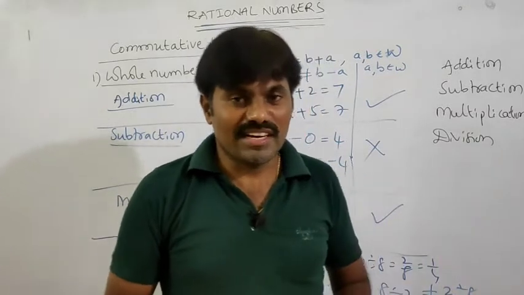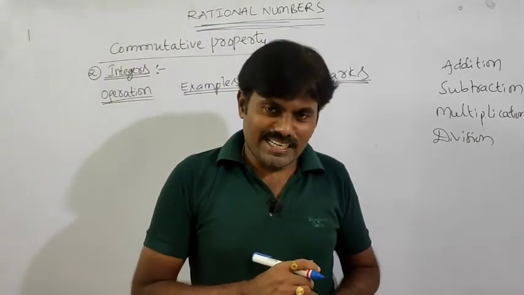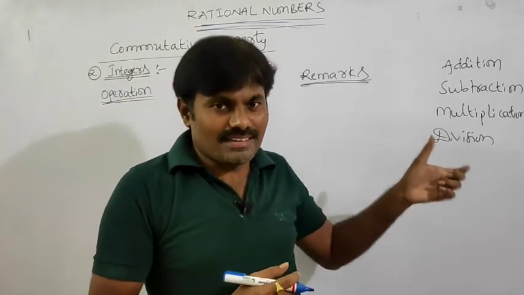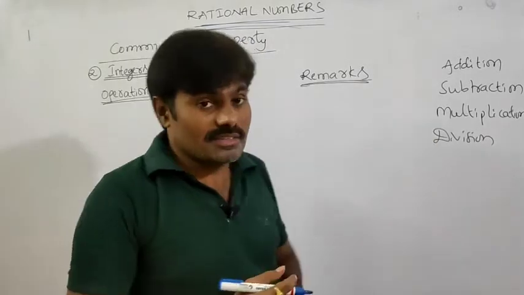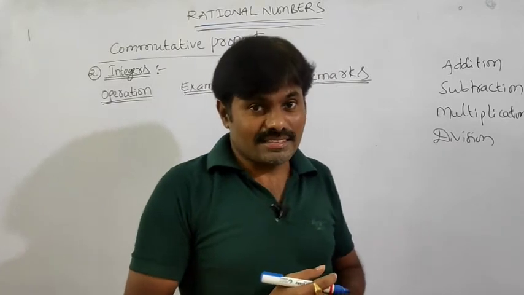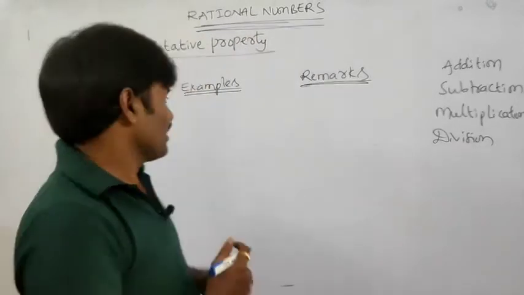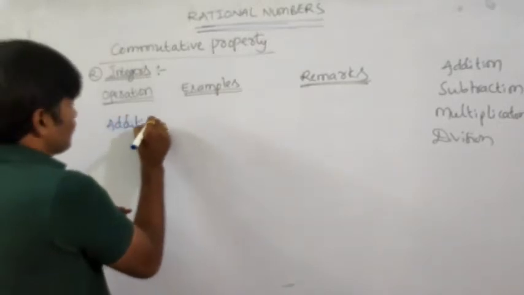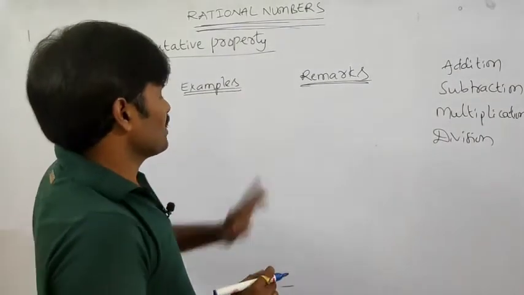Now shall we check for integers? Okay dear children, now we discuss whether the commutative property is satisfied by integers or not under 4 different operations. Okay, first of all addition. The first operation is addition. So, addition operation examples and remarks.